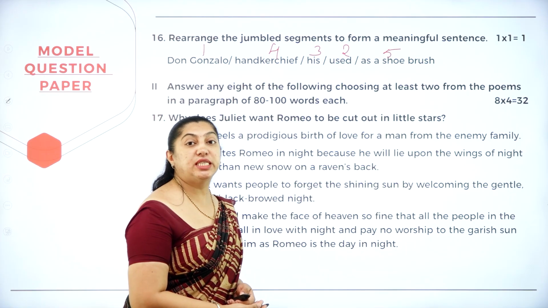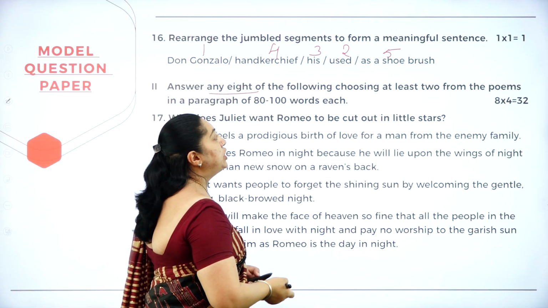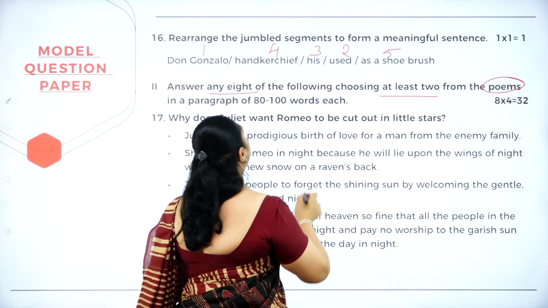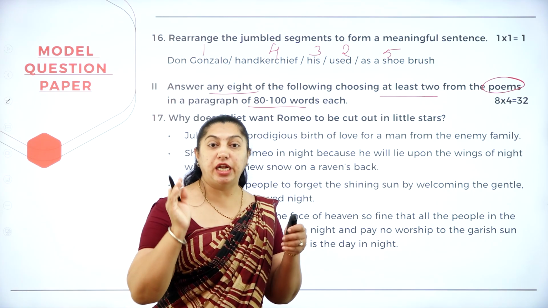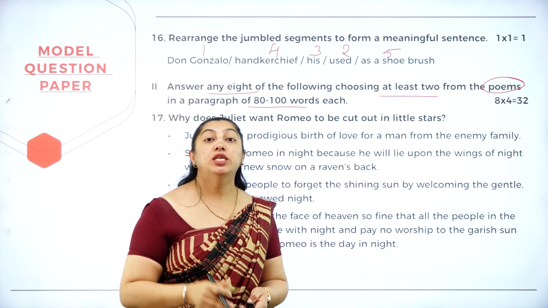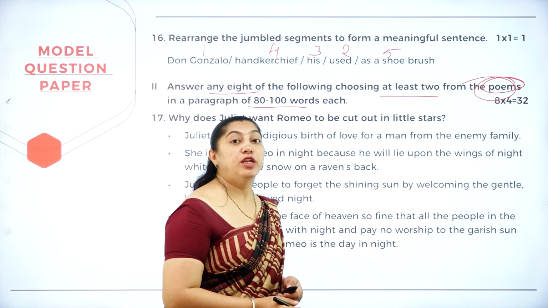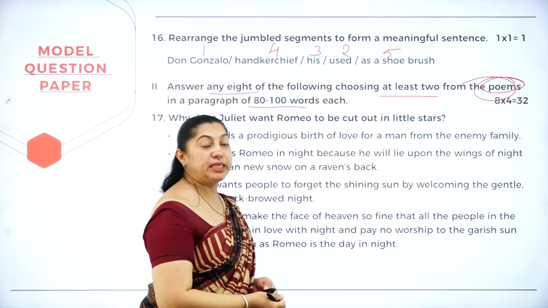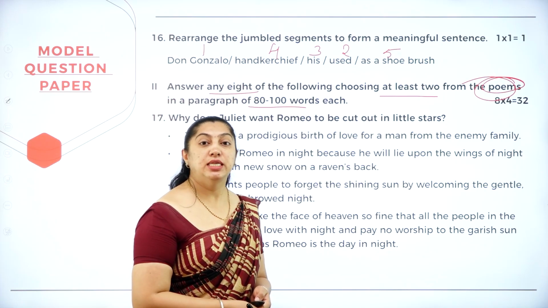So let's move on to the second main. Answer any 8 of the following, choosing at least 2 questions from the poem, in a paragraph of 80 to 100 words. As you all know, there are 10 questions. Out of 10 questions, you need to answer any 8. In that 8, it is mandatory that you choose 2 questions from poetry. Question number 17. Why does Juliet want Romeo to be cut into little stars?